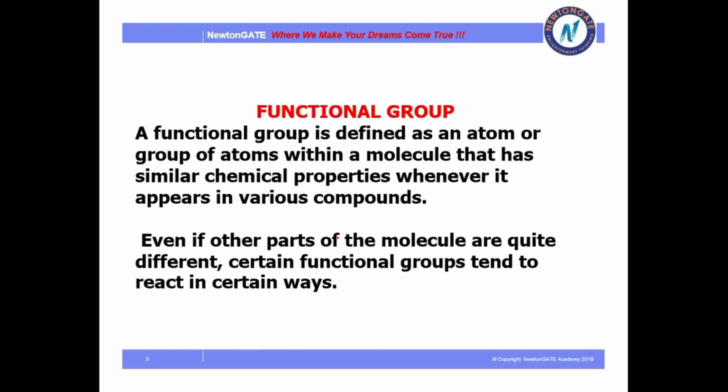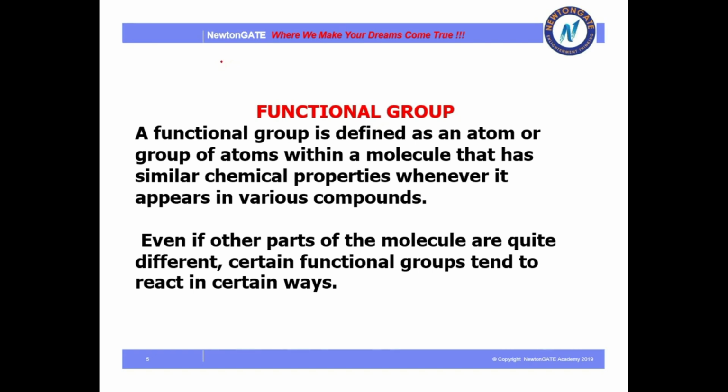As we have discussed, an organic compound is specifically called a hydrocarbon, that is, it contains hydrogen and carbon. But apart from the hydrocarbon, it can also contain another group of atoms attached to that hydrocarbon, called a functional group.